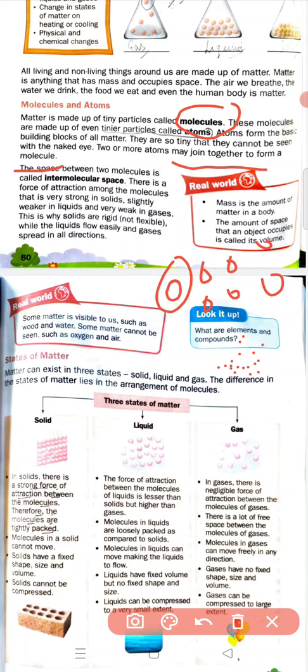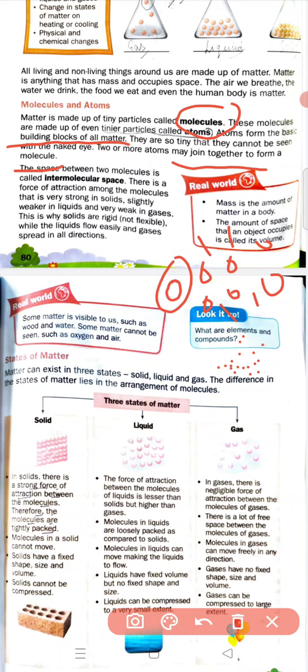You cannot see these atoms with the naked eye because they are so tiny. And you know students, these atoms form the basic building block of all matter. We have also discussed intermolecular space. The space between the two molecules in the states of matter is called intermolecular space. And there is a large force of attraction among the molecules.